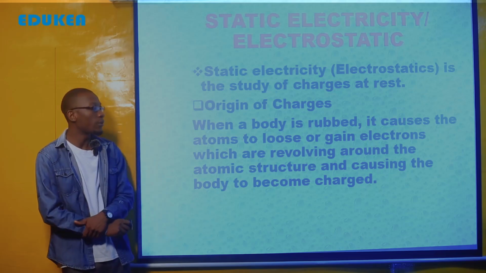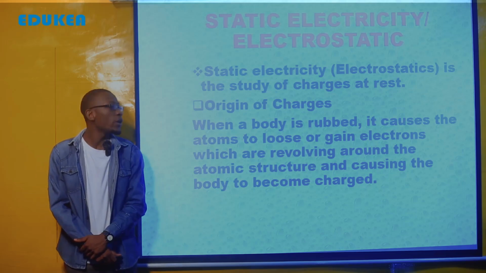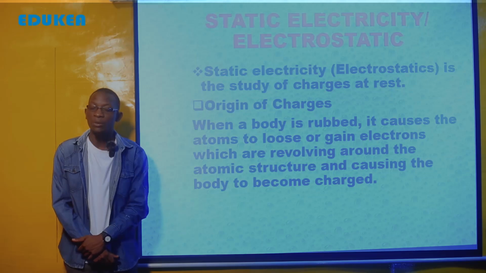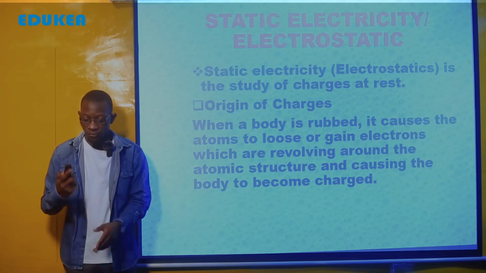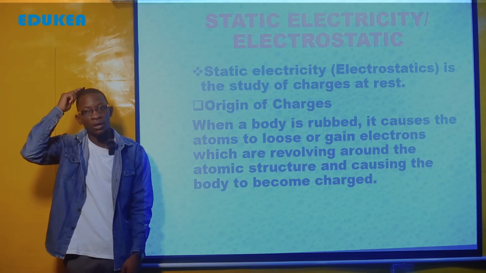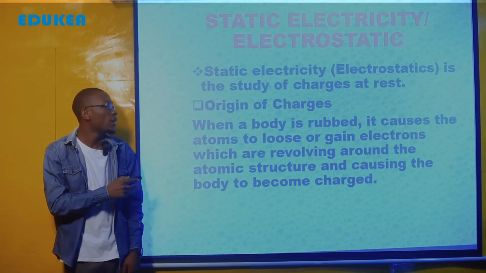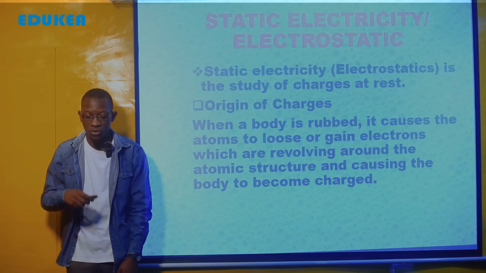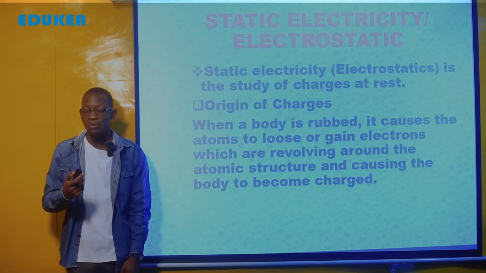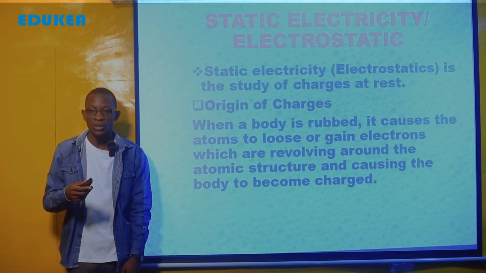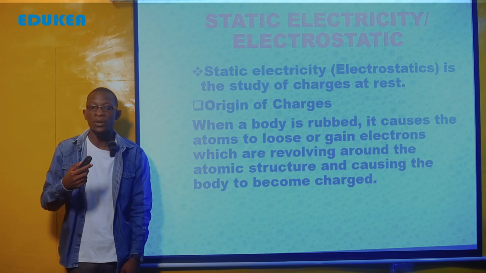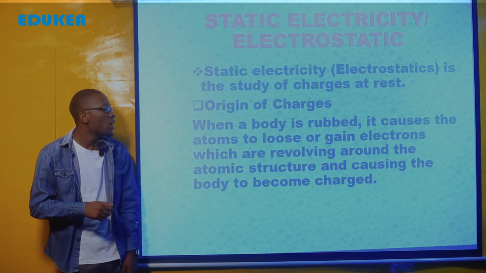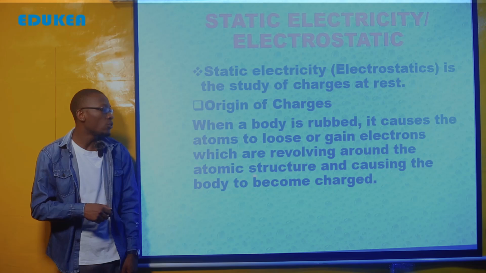Tunasema kwamba when a body is rubbed, for example when we rub an object on our hair, it causes the atom to lose or gain electrons. Itasababisha atom iweze kupoteza au kupokea electrons, which are revolving around the nucleus in the atomic structure, and this causes the body to become charged.